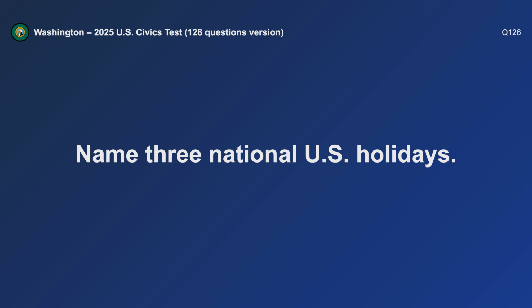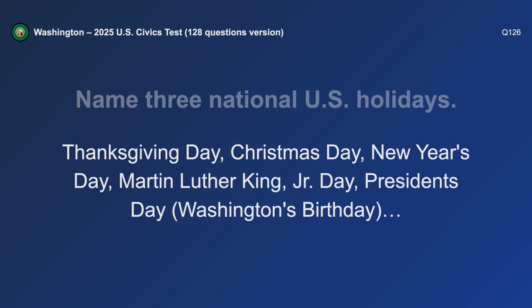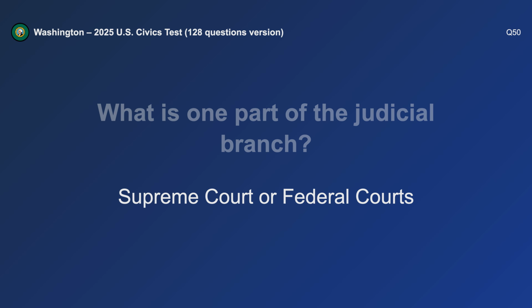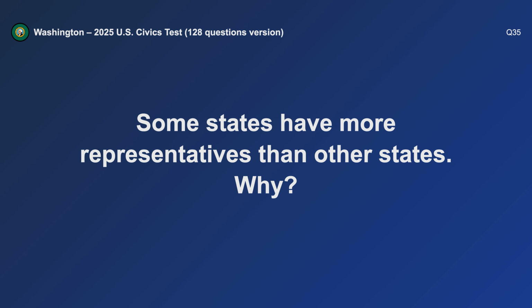Name 3 national U.S. holidays. Thanksgiving Day, Christmas Day, and New Year's Day. What is one part of the judicial branch? Supreme Court. Some states have more representatives than other states. Why?